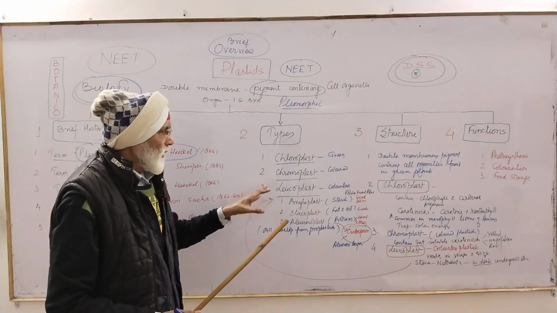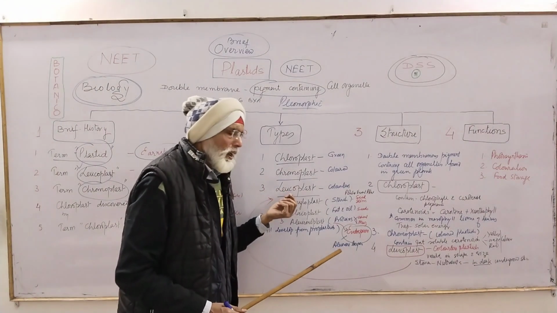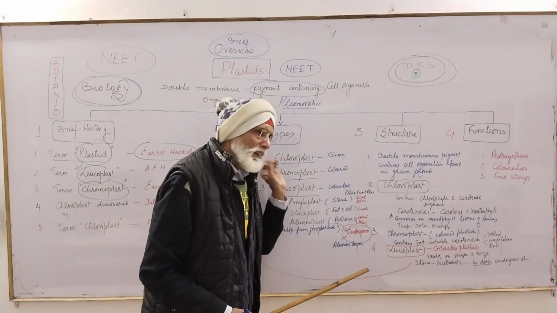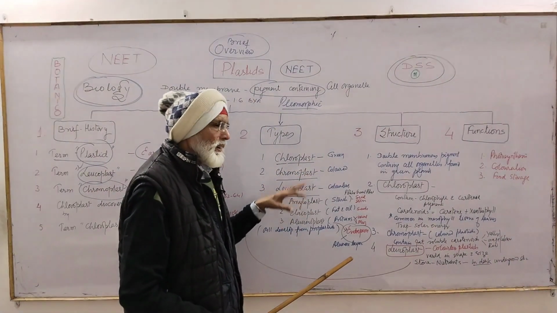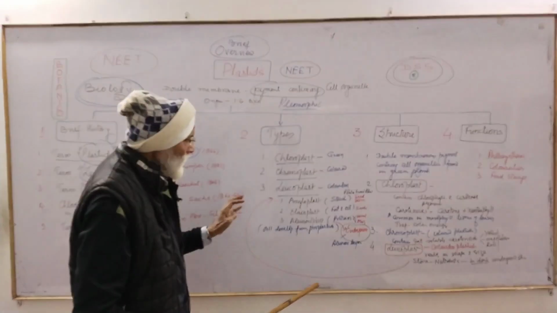Their terms are very clear. ठीक है? Chloro means green, chromo means colored and leuco means colorless. Now see, chloroplasts are always green, chromoplasts are colored, and leucoplasts are colorless. So these are the three basic types of the plastid.